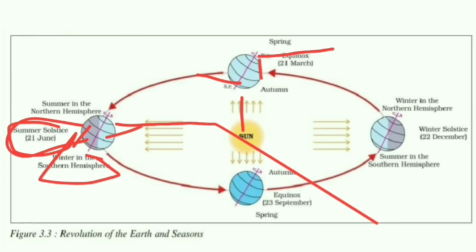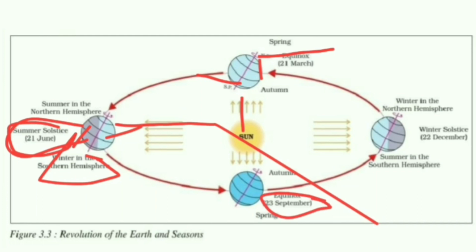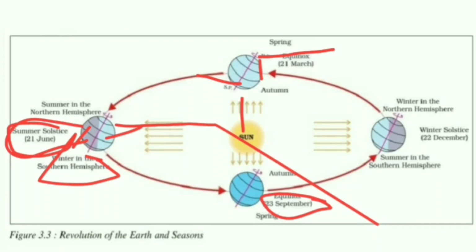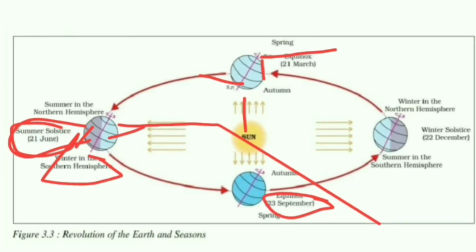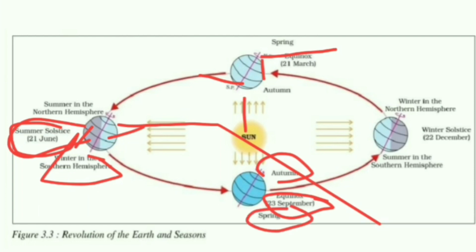Later in the process of revolution, on 23rd September also, the earth experiences equal day and equal night, and that can also be considered as equinox. So here autumn is experienced in the northern hemisphere and spring in the southern hemisphere.